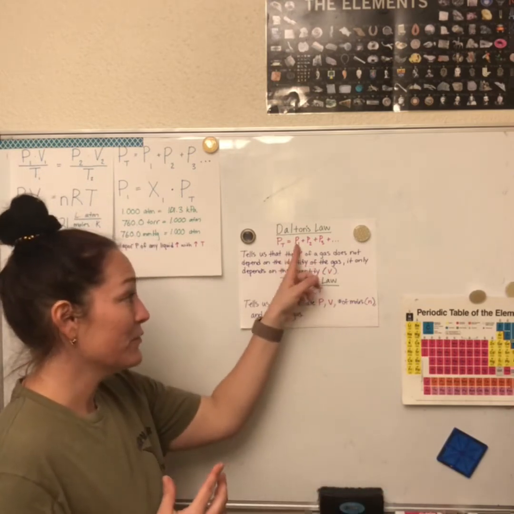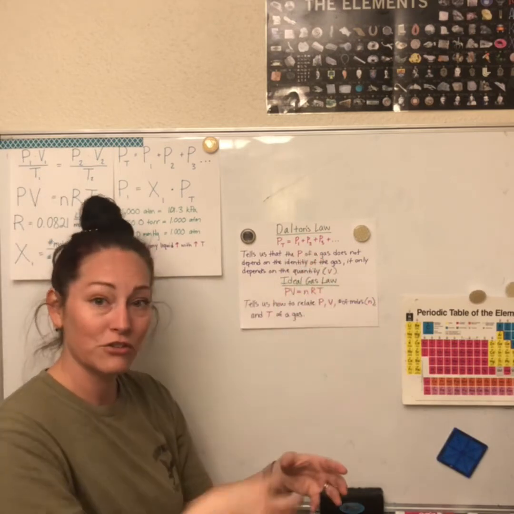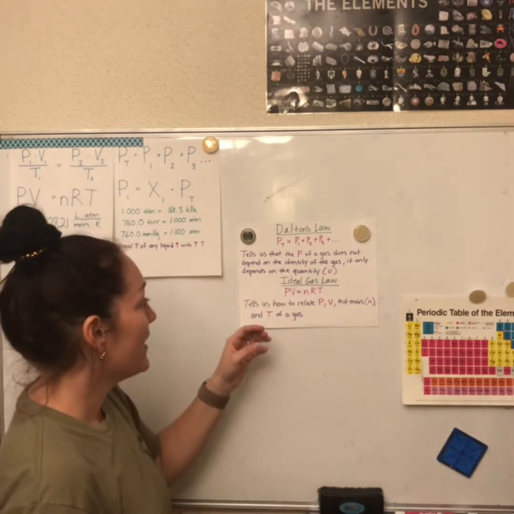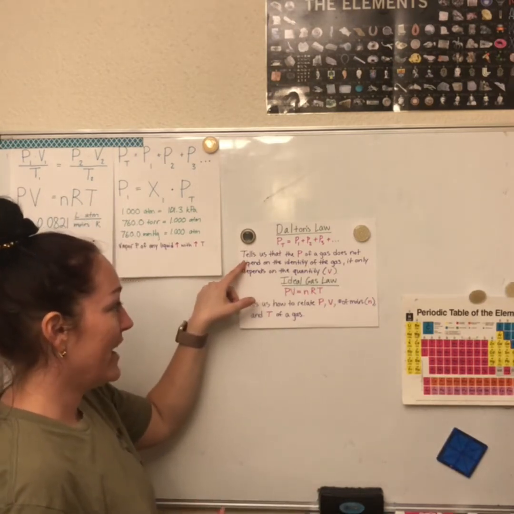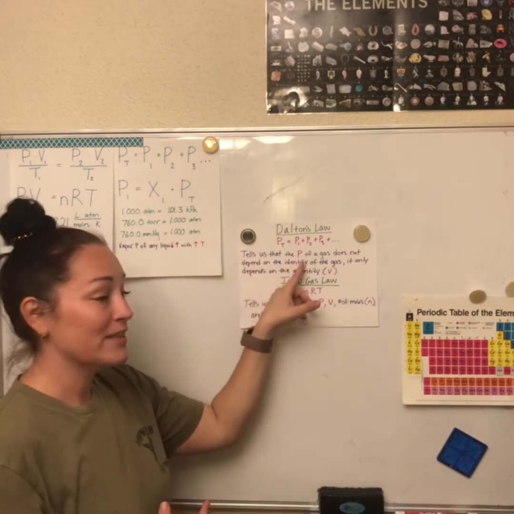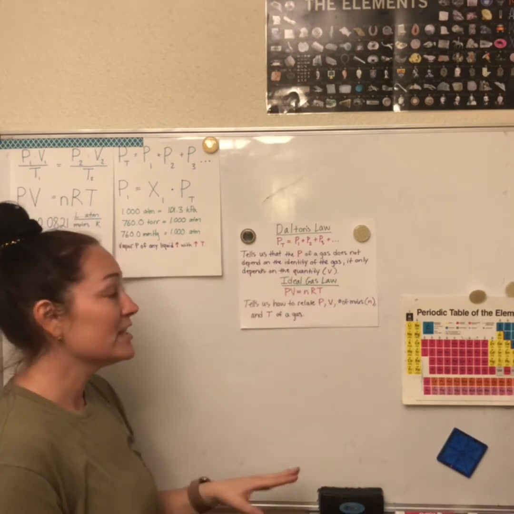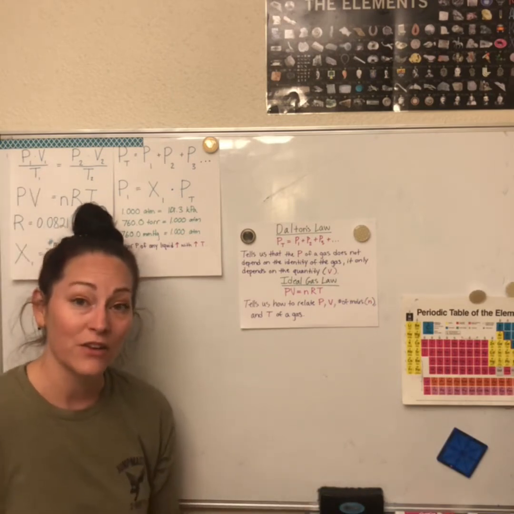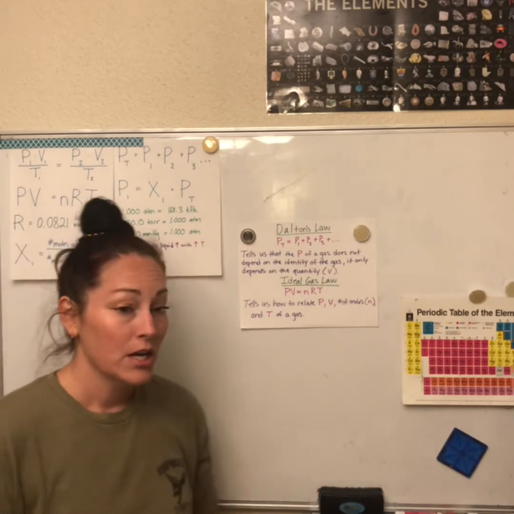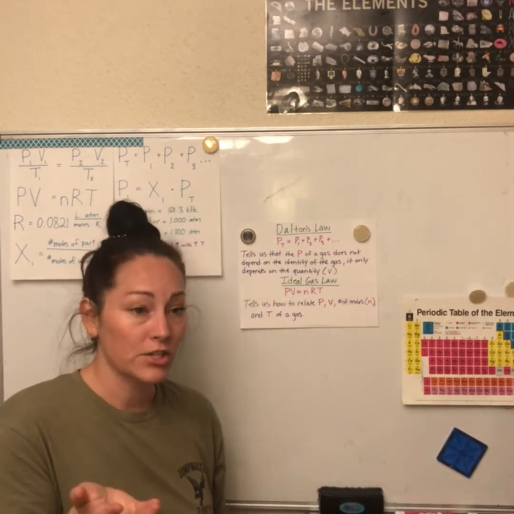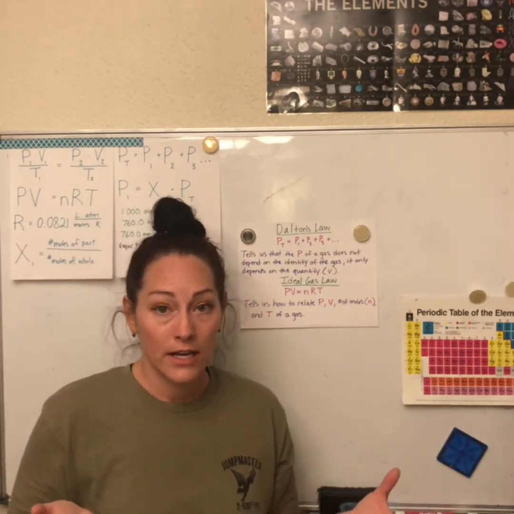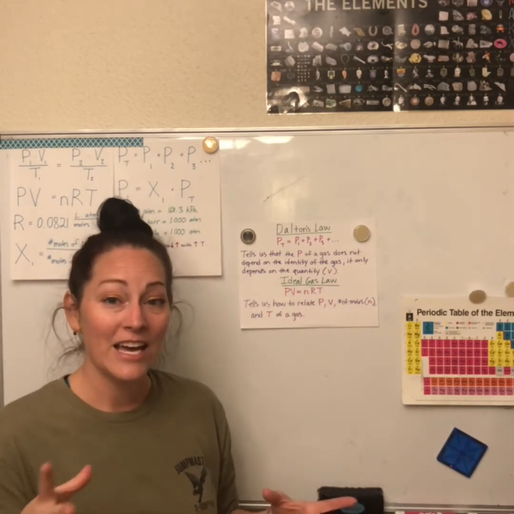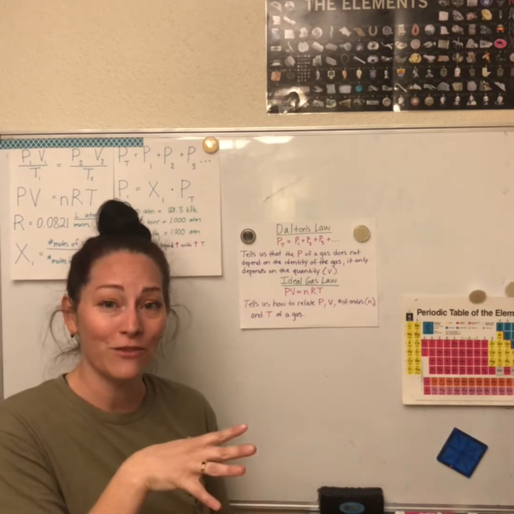All this is saying is if you add the pressures of each individual gas, that's what you get for the total pressure. So what this really tells us is that the pressure of a gas doesn't depend on the identity of what the gas is. It only depends on the quantity. So if I have oxygen and hydrogen, the pressure doesn't matter what's in it. It just depends on what the volume is, how much of it you have.